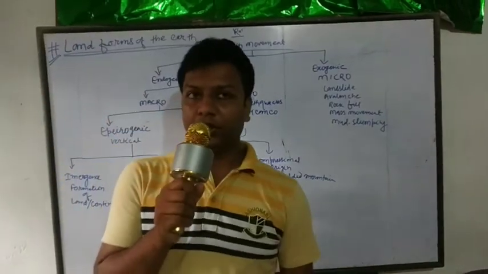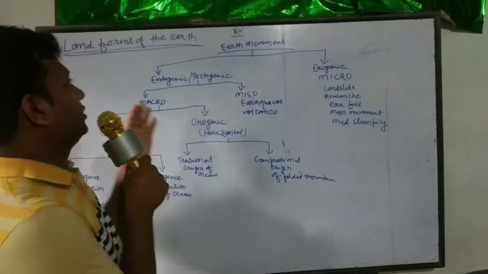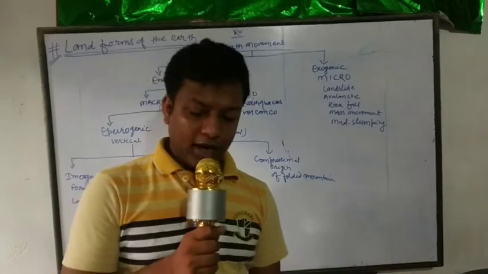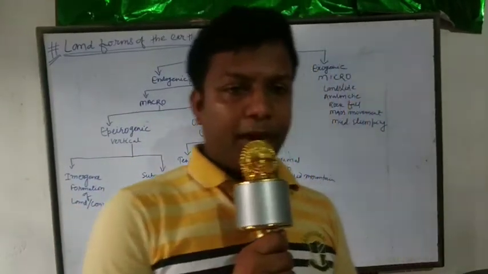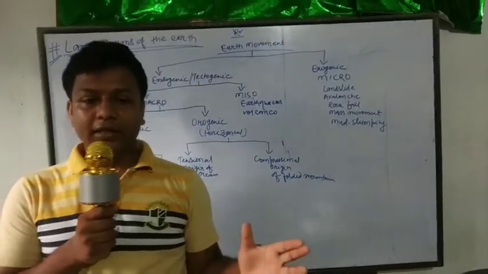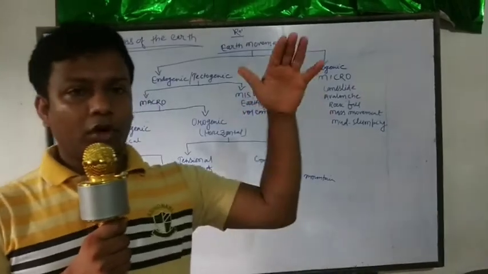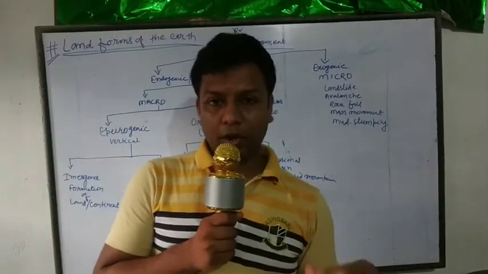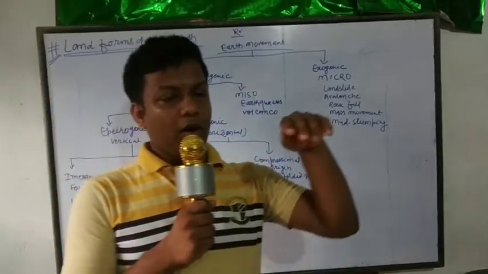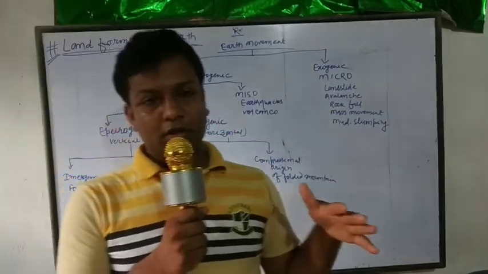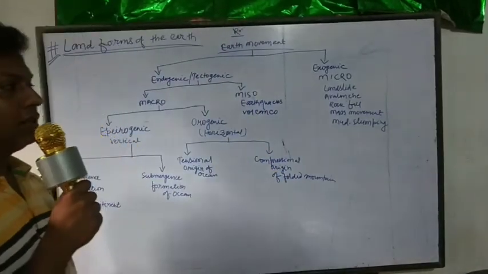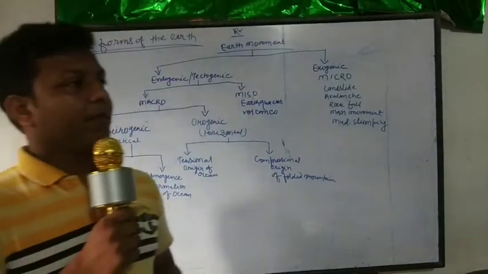Now we are going to discuss a new chapter. What is the new chapter? Landforms of the earth. Before I start, it is obvious that landforms means different types of land. That means continent, mountain, plateau, and ocean types of. Not ocean, but landform only. We have what? Mountain, plateau and plain. We have to discuss all these things in this chapter.